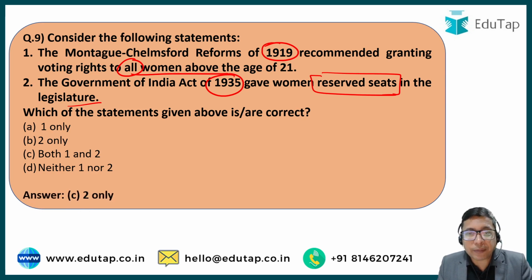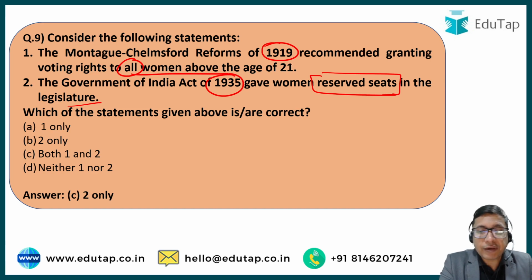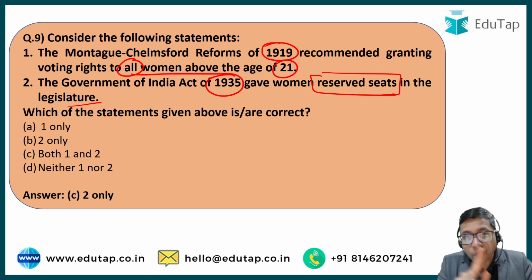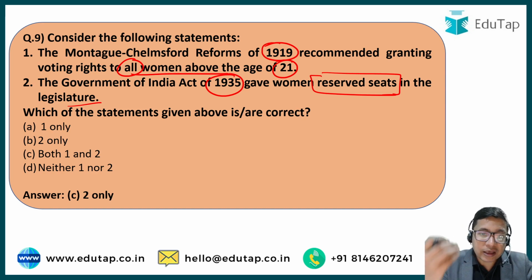The first statement is not absolutely correct. Yes, the women above the age of 21 were given the right to vote, but not all women. Only certain conditions had to be fulfilled by some women, the property, the name, the region that you have, but not all women. Okay.